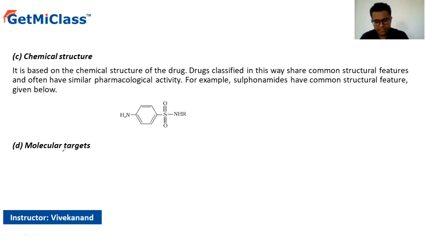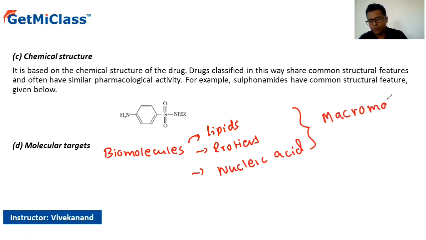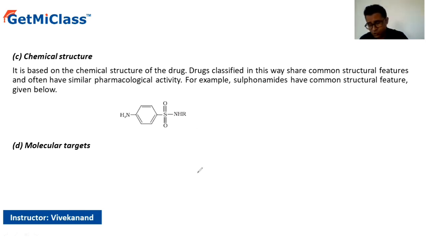Now, usually what happens is the drugs interact with biomolecules, such as lipids, proteins, and nucleic acids. Now, all of these are nothing more than macromolecules, which are very essential.